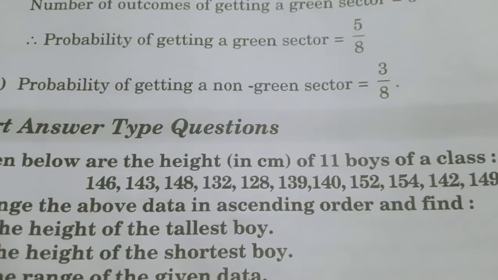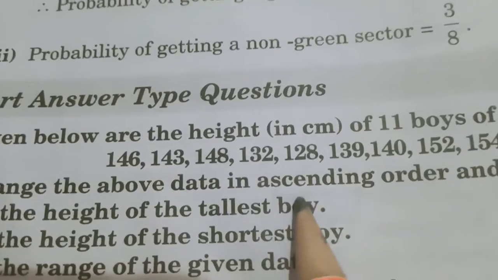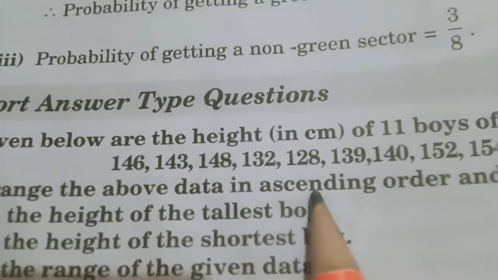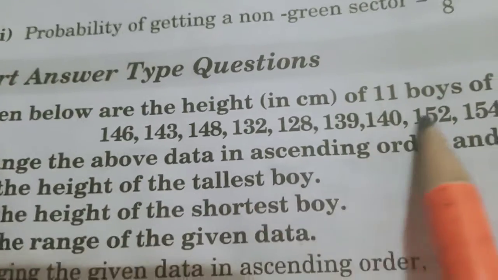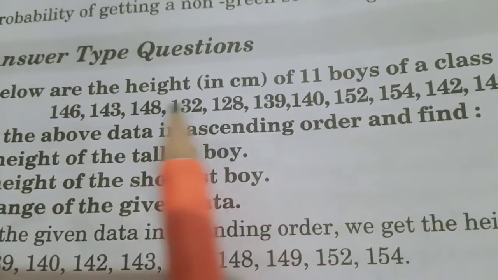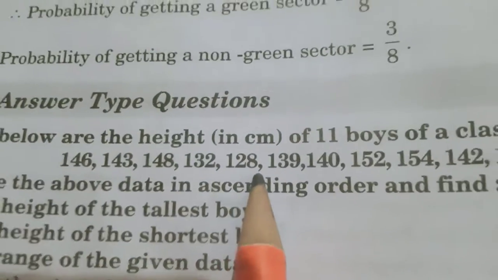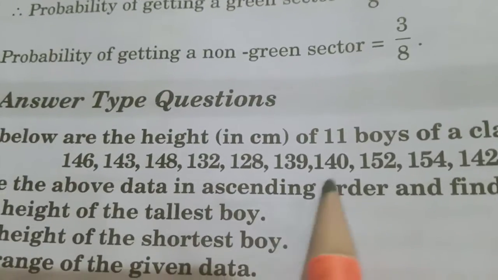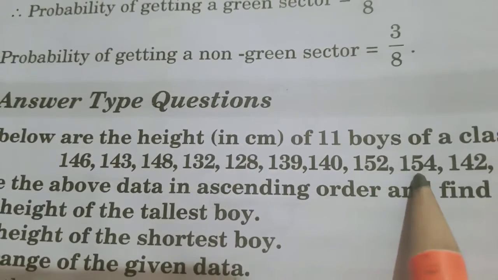Ascending order means, as in the pre-classes, smaller to bigger. First find the very small number. The very small number is 128. And the very big number I think is 154.